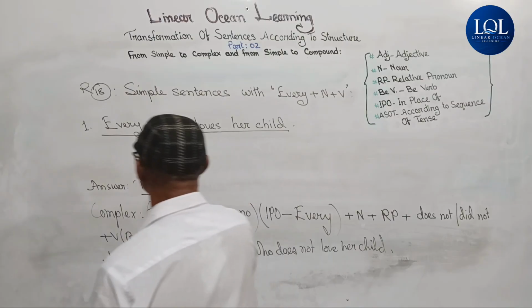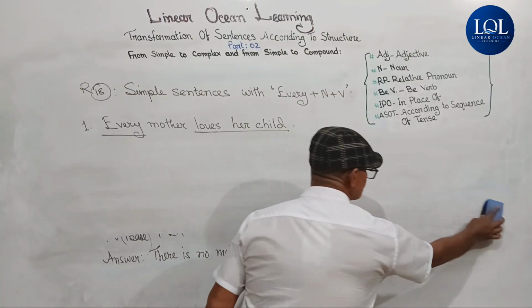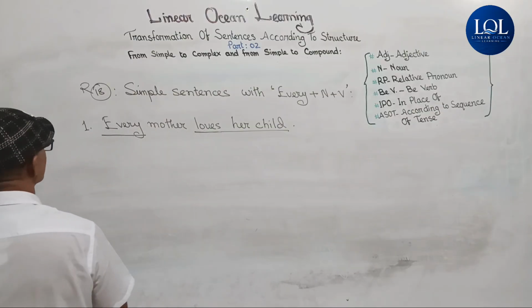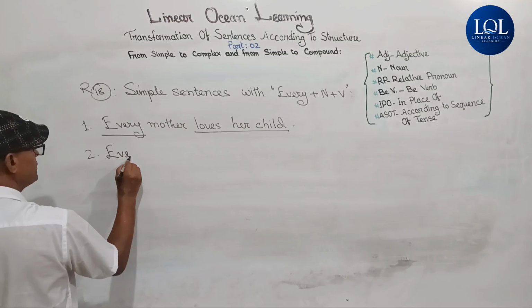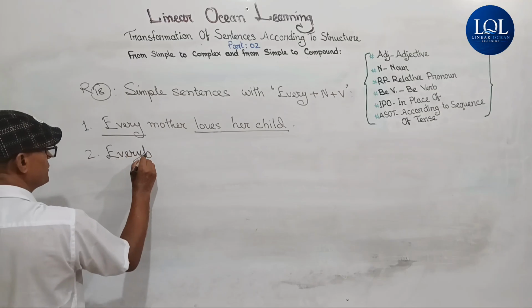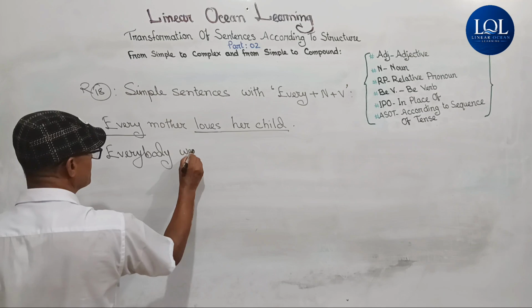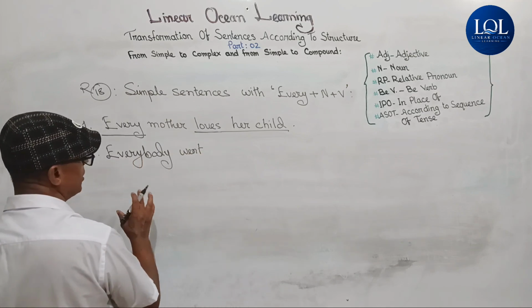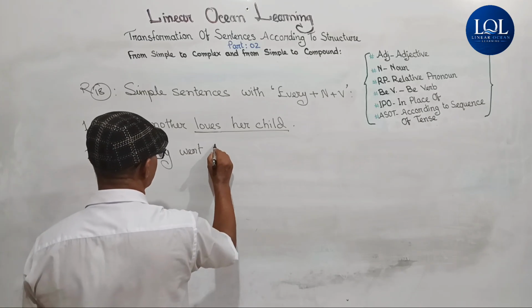Example 2. Everybody went there. This is an affirmative sentence, and if we make it complex, then it will be negative.